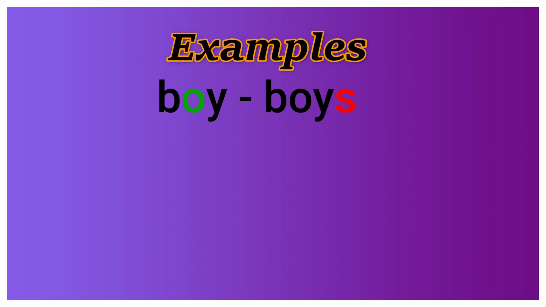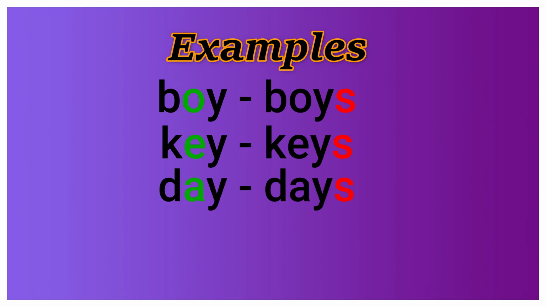In boy, it ends with y, and before y there is a vowel o. So to change into plural, we have to just add s at the end of the word, like boy, boys, key, keys, day, days, toy, toys.